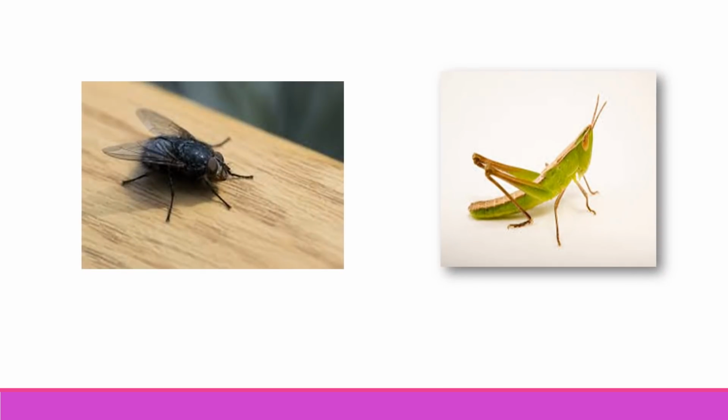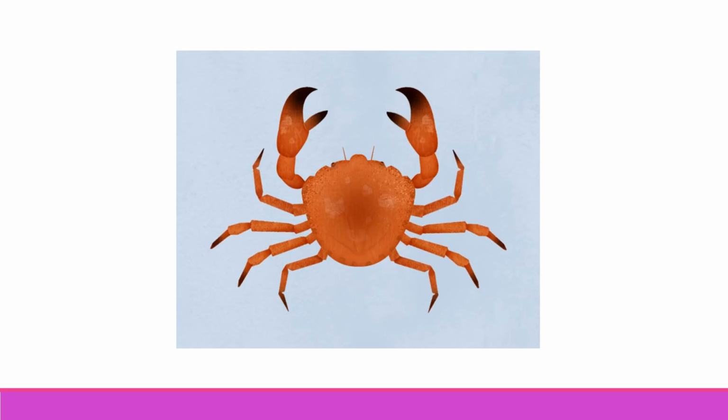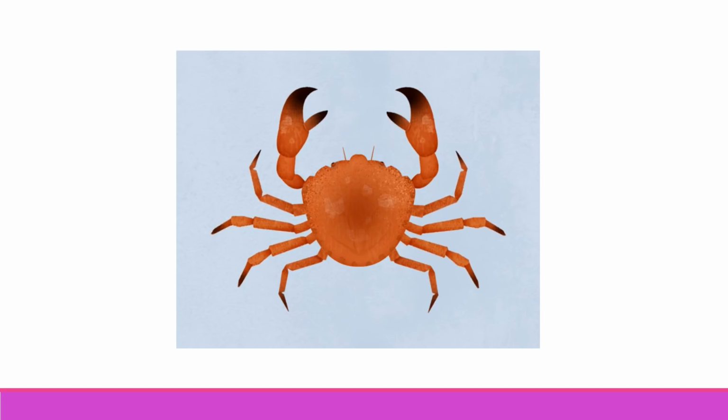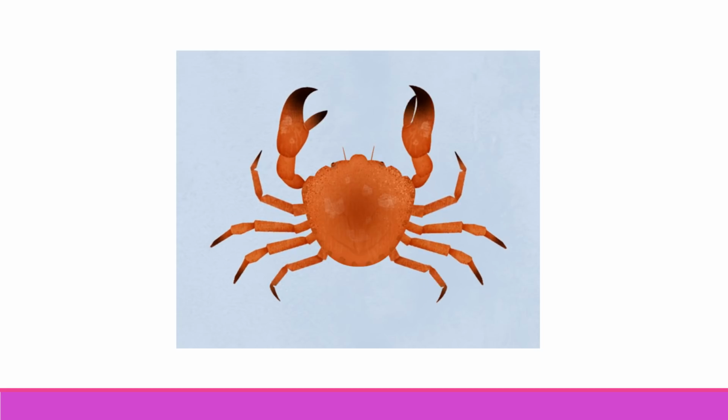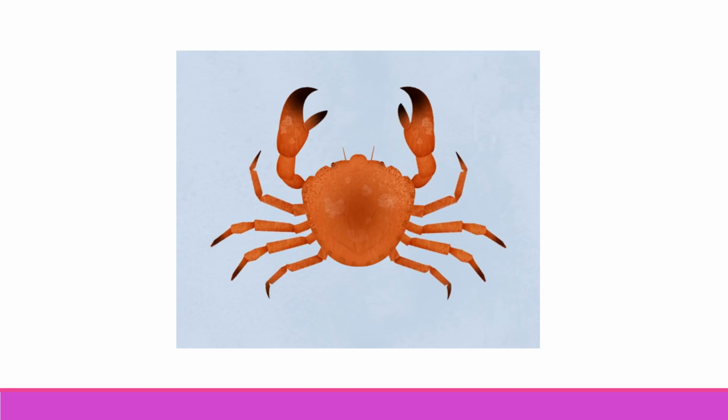Housefly and grasshopper are both insects. Both of them have 3 pairs of walking legs. The hind legs, that is, back limbs of the grasshopper are very strong and thus it can jump to a longer distance. Crab's body is covered with a thick and hard shell. Crab has 5 pairs of walking legs. This animal is seen in the coastal part of seas or banks of rivers.